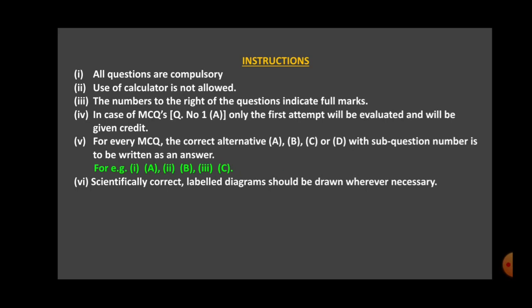Students, this is the question paper of the board exam. The instructions are always written very carefully, so please follow the instructions carefully and answer accordingly. Now here the first instruction is all questions are compulsory. In Science and Technology Part 2, we have 4 main questions and all 4 questions are compulsory. There are sub-questions in these main questions which have options, but all these 4 questions are compulsory.